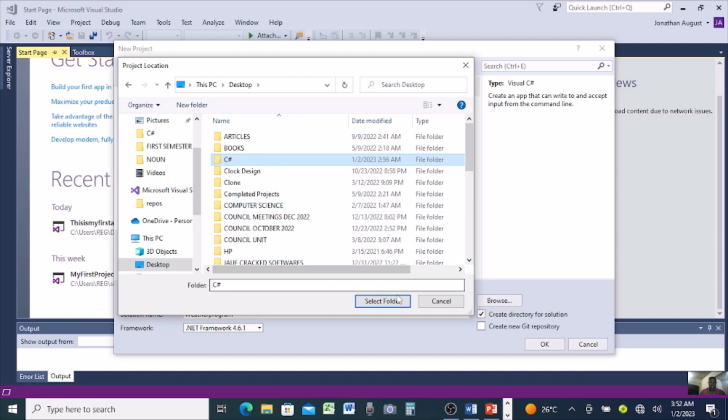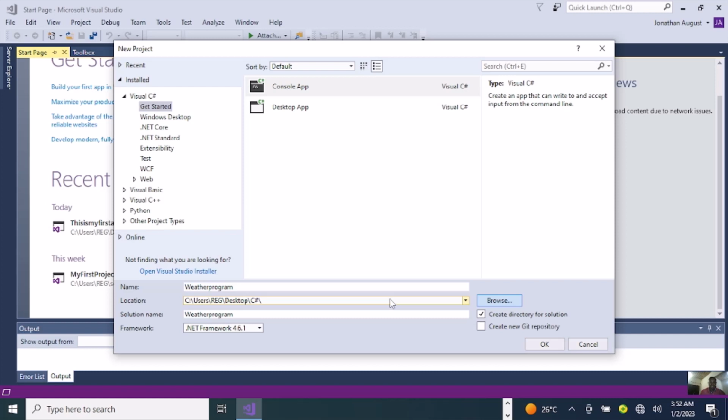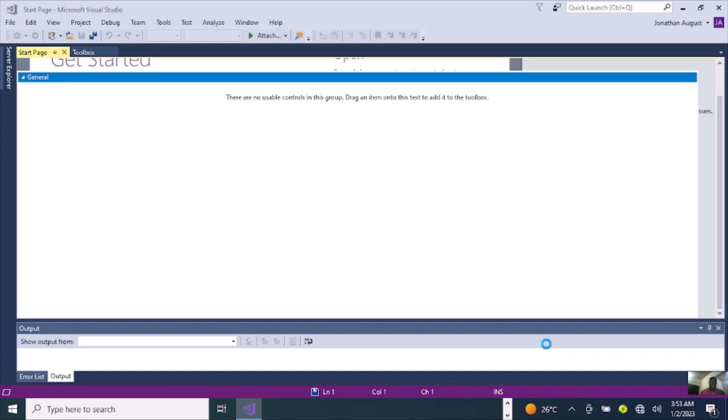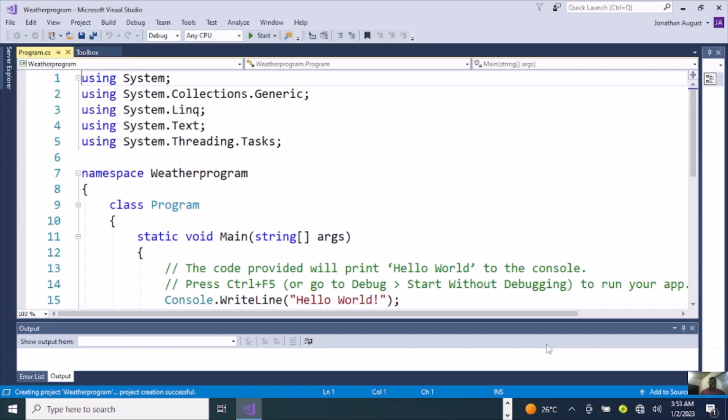Then open the folder and save it inside. Then I'll go ahead and click OK. It will take some seconds for Microsoft Visual Studio to load. As you can see now, our IDE is ready for us to start writing our code.